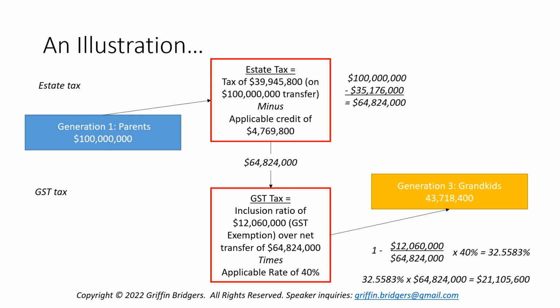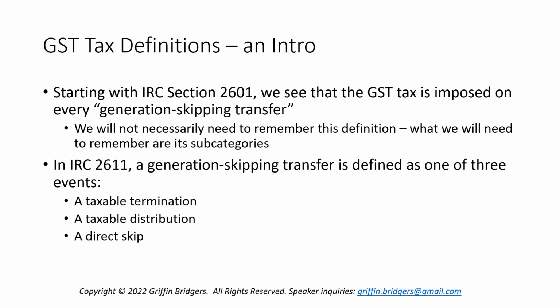So, like I said, all of this will be illustrated in greater detail as we go through this course, but for the time being, what I really want to introduce today are some of the definitions that come into play, because the GST tax is heavily driven by definitions, and knowing those definitions is going to be half the battle of being able to assess when the GST tax applies, to what types of transfers it applies, and really when it's invoked in terms of either the GST tax itself or, as we're going to find out later, the use of GST tax exemption, because GST tax exemption can be used before a GST tax might apply, for example, in a transfer to a trust, so that future distributions from that trust to maybe grandkids or great-grandkids won't be subject to the GST tax.